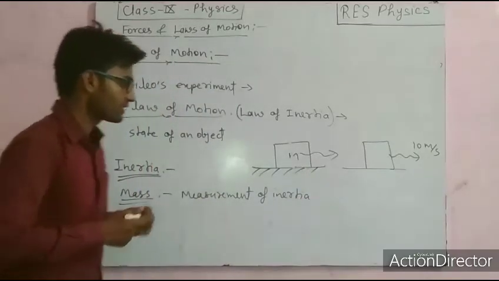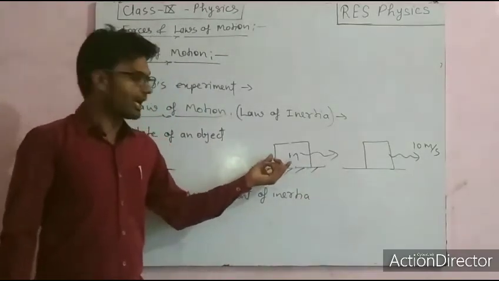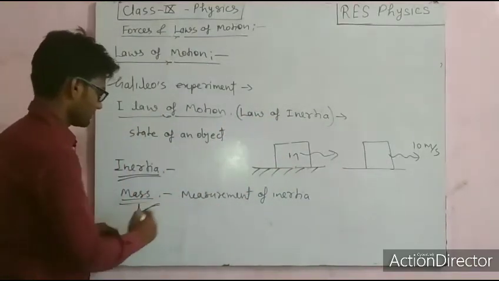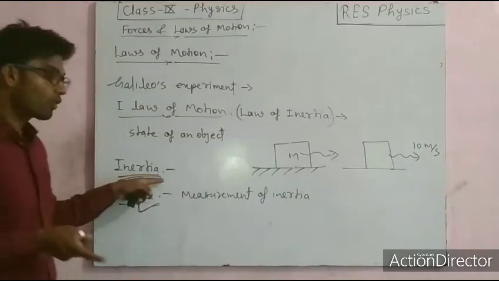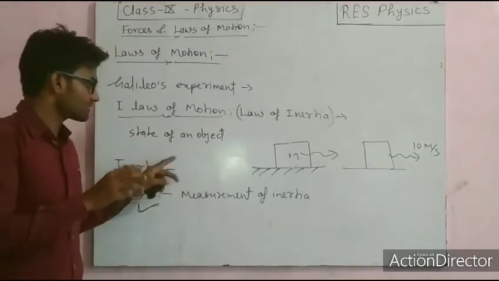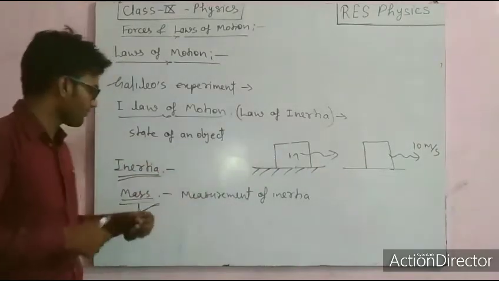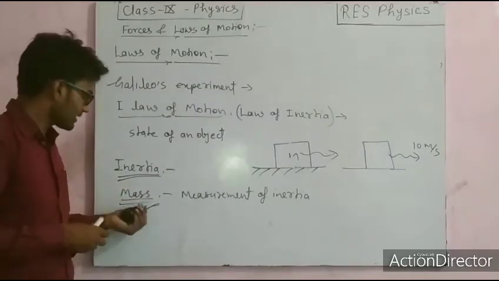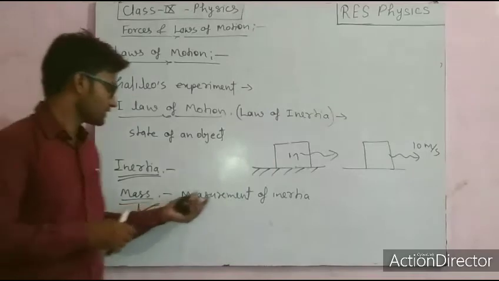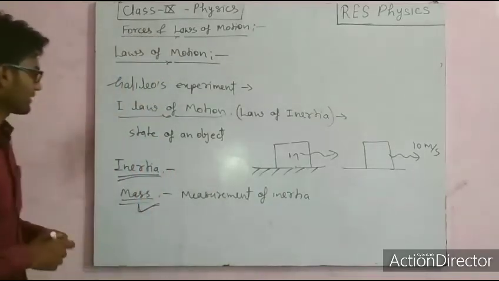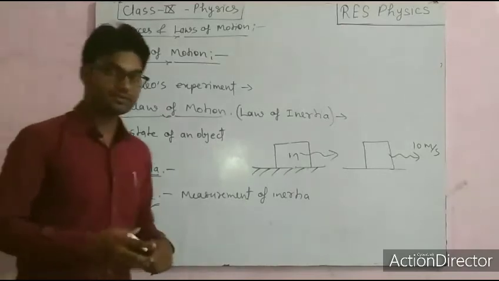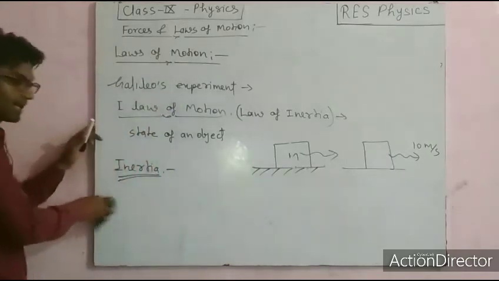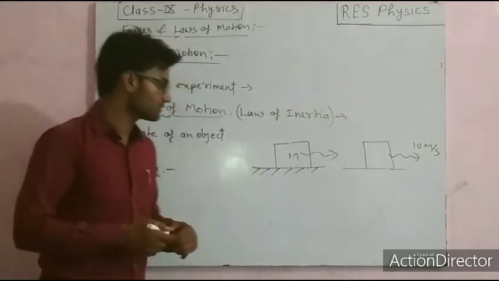This means an object having more inertia will have more mass, right? Inertia is a non-measurable quantity, just the state, its habit, but to measure inertia we have introduced the term mass. That's the physical quantity on which we can do calculations. So hopefully this inertia and mass will be clear. Now, how many types of inertia of an object may there be?